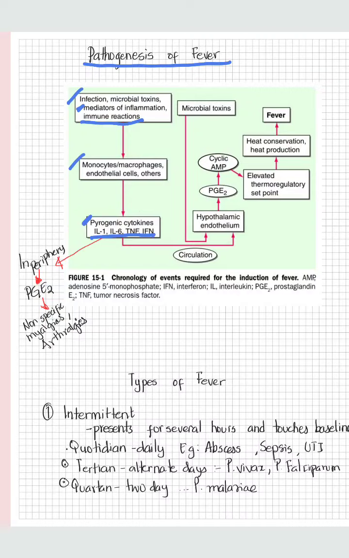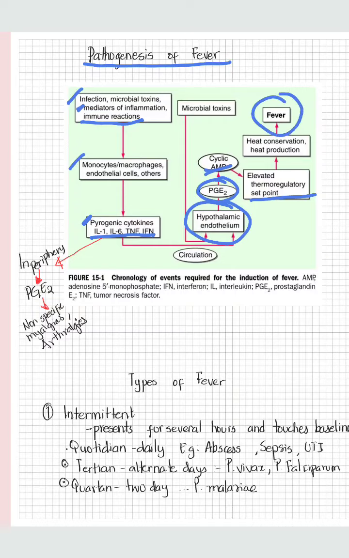Now these pyrogenic cytokines activate the hypothalamic endothelium to produce a very essential thing, that is PGE2, prostaglandin E2. Now this prostaglandin E2, furthermore, potentiates the production of cyclic AMP from glial cells in the brain. Cyclic AMP is a neurotransmitter. Now this neurotransmitter actually elevates the thermoregulatory set point. Due to this, there is heat production and heat conservation that finally leads to elevated body temperature, that is fever.